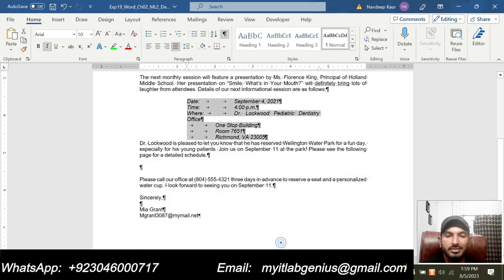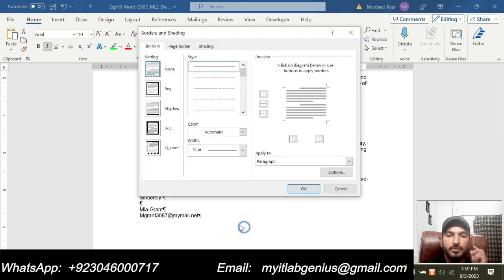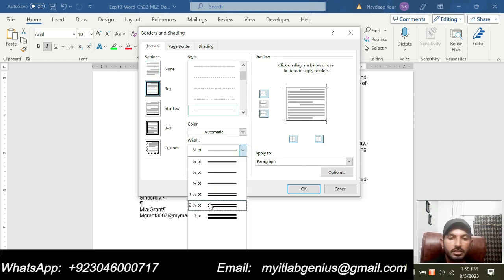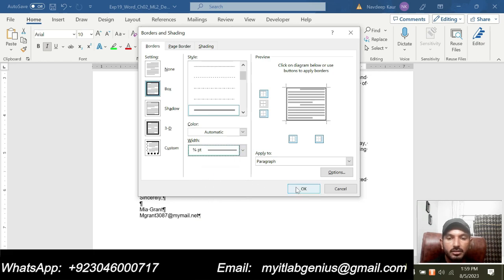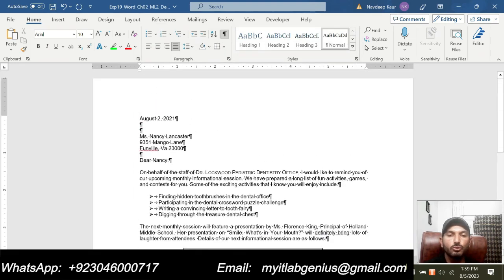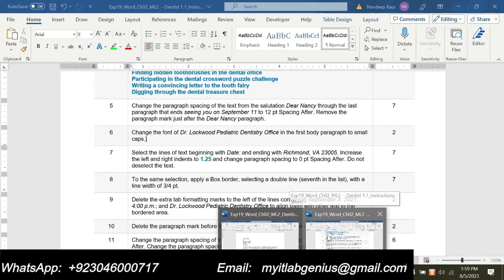So I have already selected this text. So now we will go to the border and shading, and we will select the double line border because we are supposed to apply a double line border. So select this one and select box from here, and width should be 3/4 point. So click OK, and you can see a box border has been applied to the selected text. So I have shown you 8 complete steps.